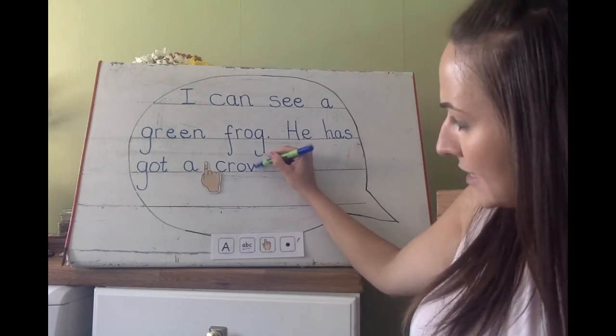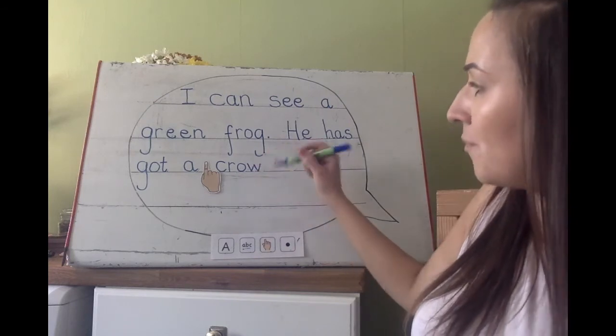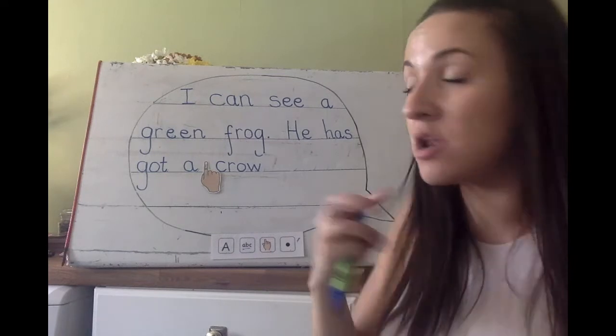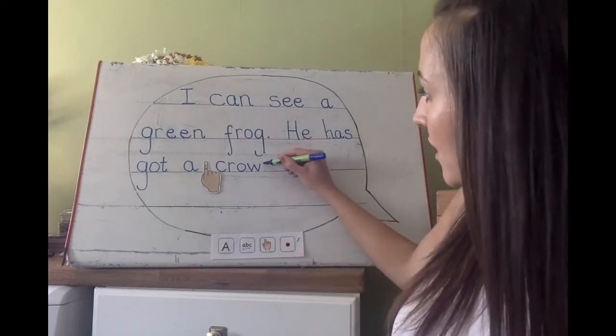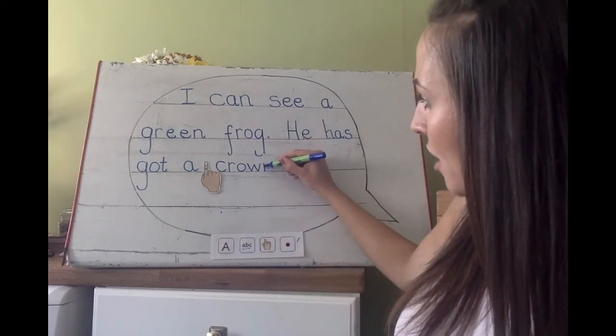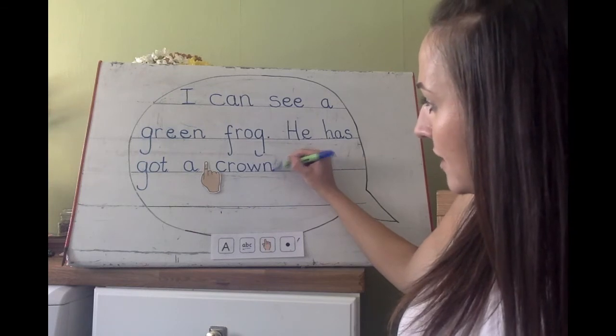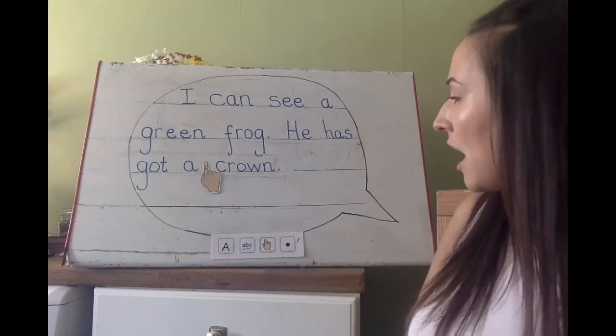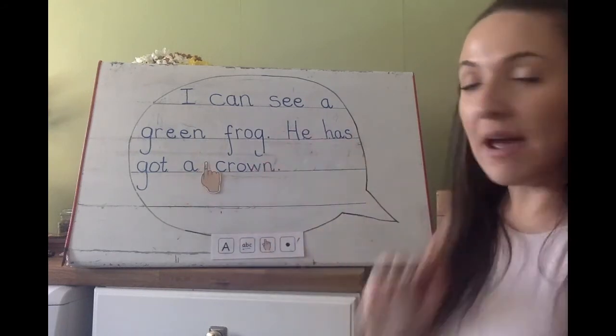Zig, zag, zig, zag. Ow. Own. One on robot, down, up, over, down. And I won't forget my full stop. He has got a crown.